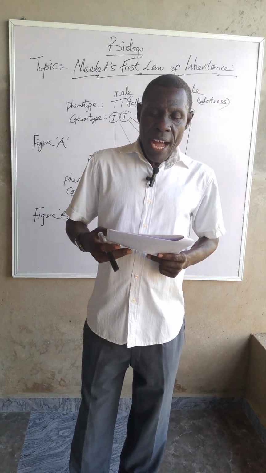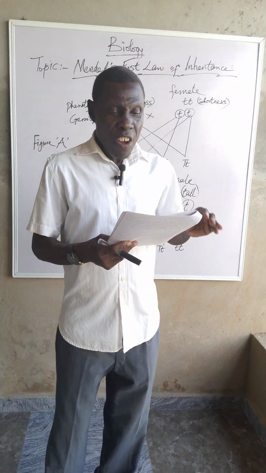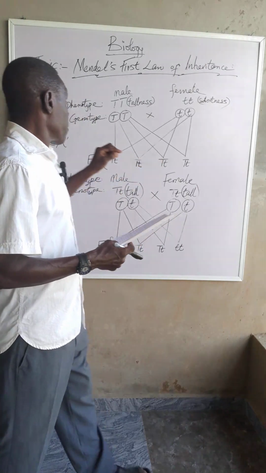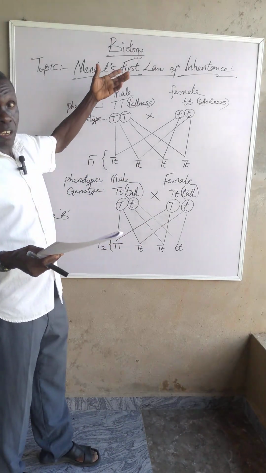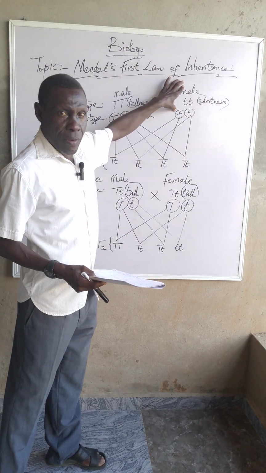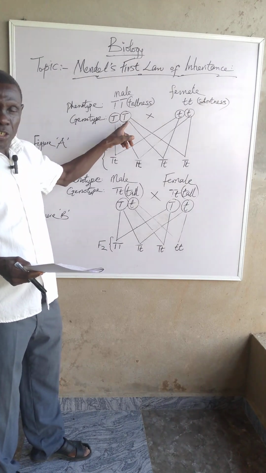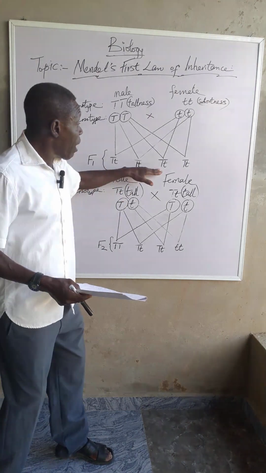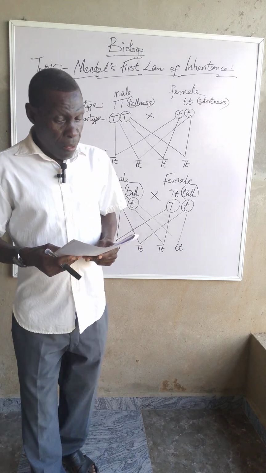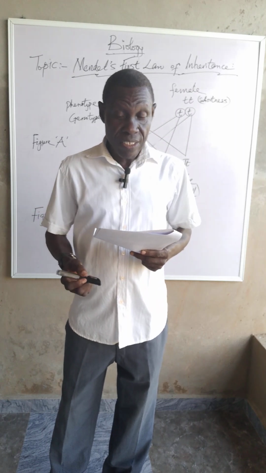As we see in figure A, all the offspring in the first filial generation are tall. Let's take the husband, a very tall man, and the wife, a short woman. But you will see that the tall gene was dominating, so all the children appeared tall. In other words, the tall gene was dominant over the recessive one, which is the small t.